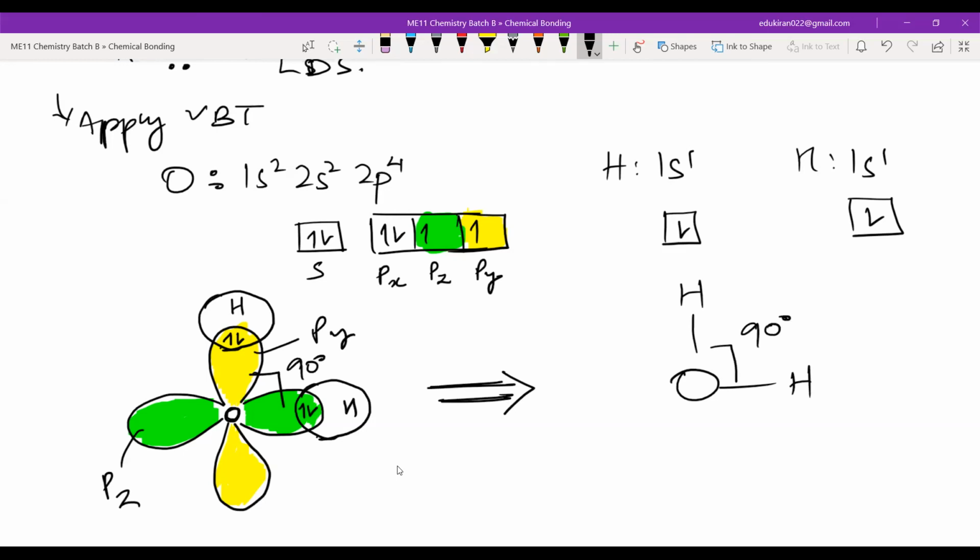Okay. So what did we do while we applied valence bond theory? While we applied valence bond theory, we saw that we were able to predict the angle in the H2O molecule. Now, if anyone is using laptop, please Google bond angle of H2O. Bond angle of H2O.